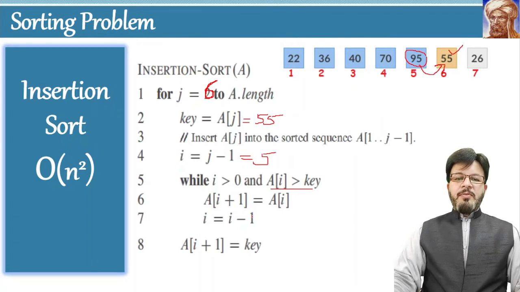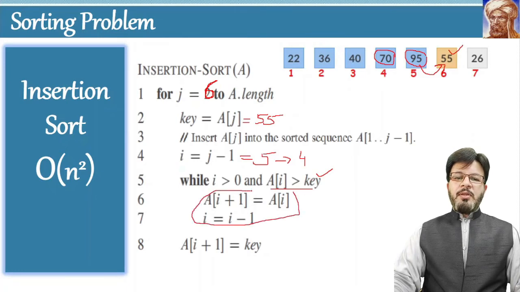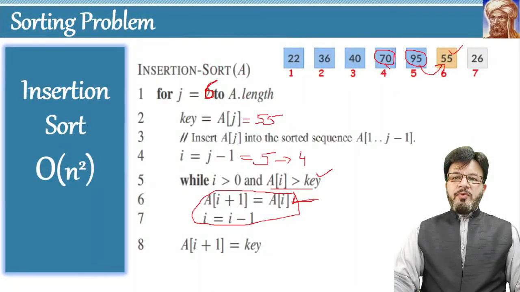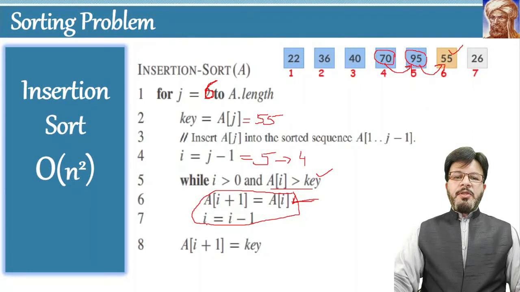Now the value of I will be decreased. So the value of I is now 4. 4 is again greater than 0, and the value at the location 4 is 70, as you can see over here. And the 70 is once again greater than key, that is greater than 55. So both the conditions are true. The body of the loop will run, and when this instruction runs, the value at location 4 will be moved to location 5, and the value of I will be decreased by 1. Therefore now the value of I is 3.